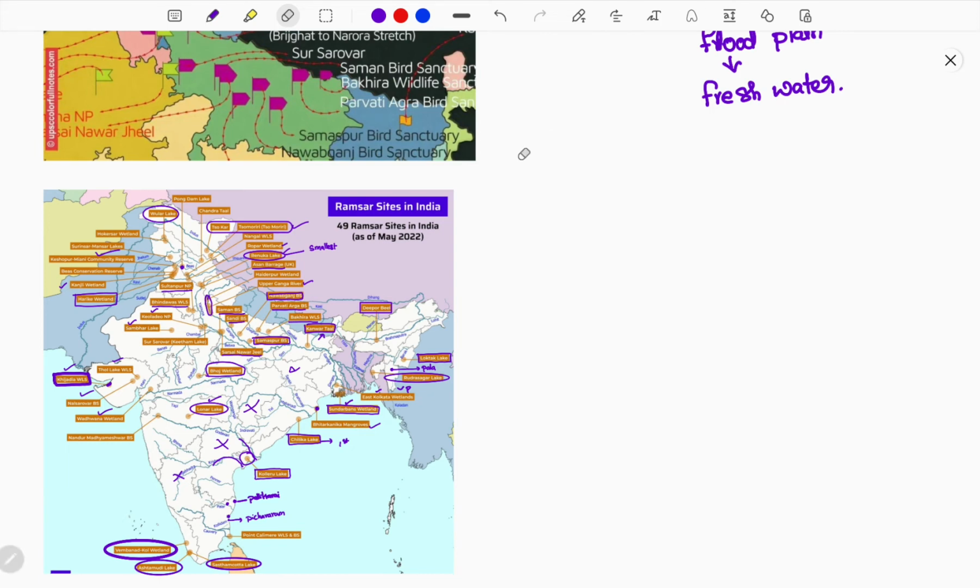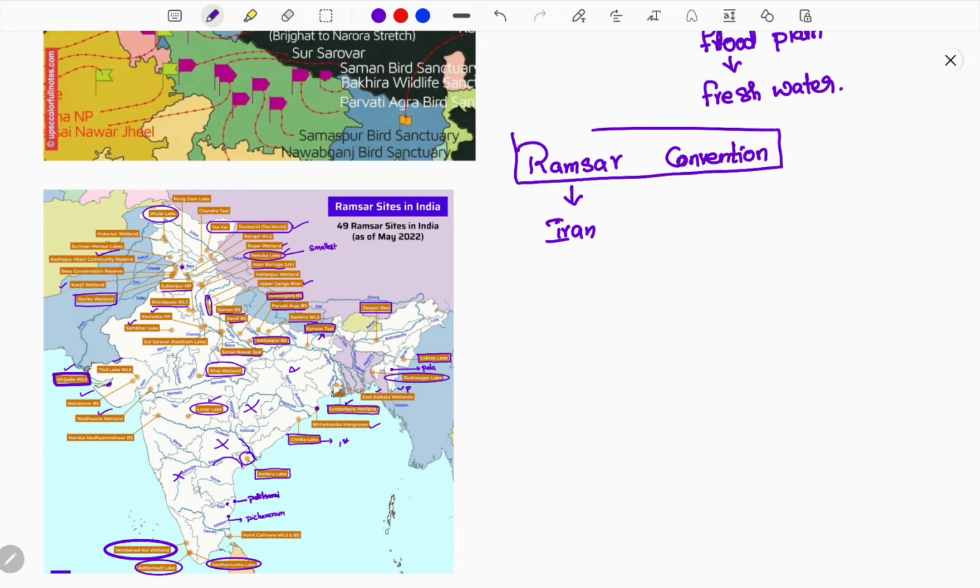So the people of the world, international governments, which means intergovernments, came together in a place called Ramsar. Ramsar is a city in Iran. So everybody came together in Ramsar and signed a convention. That convention is none other than the Ramsar Convention.